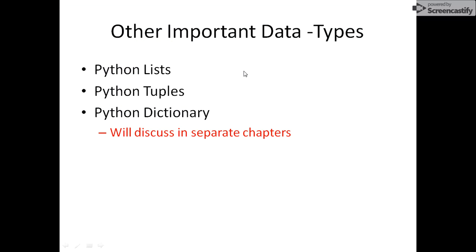We have other important data types like Python lists, Python tuples, and Python dictionaries that we will discuss in further chapters. We are not going to cover these data types in this specific video.